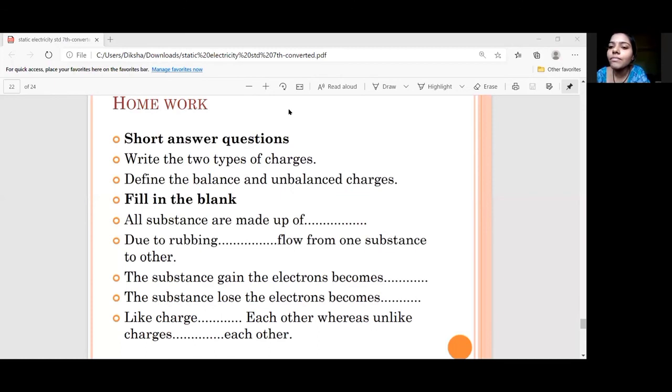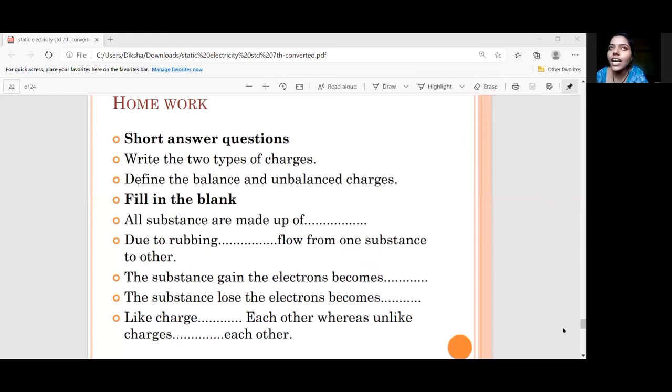Negatively charged. And when there is a loss of electrons, negative charges are going away, lost, flowing. Then it will be positive charge or negative charge? Positive charge. Now tell me, like substance dash each other and unlike substance charges dash each other.